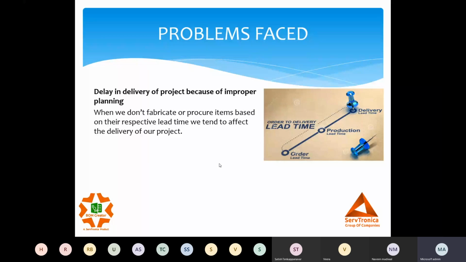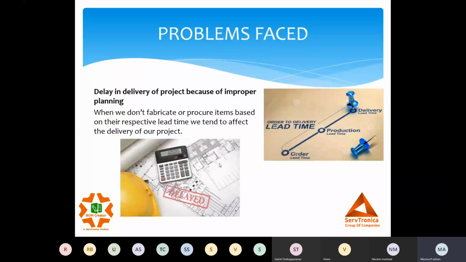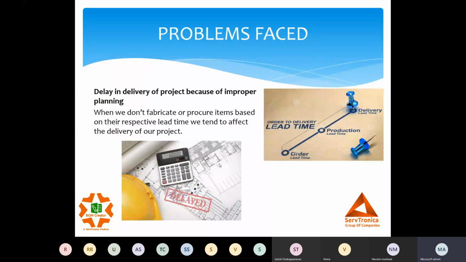The item taking the highest time to get manufactured will be my first priority, so we plan things accordingly. These aspects seem to be very small, but they eventually affect our complete project and complete manufacturing. If we do not plan things based on that, we face delay in delivery.